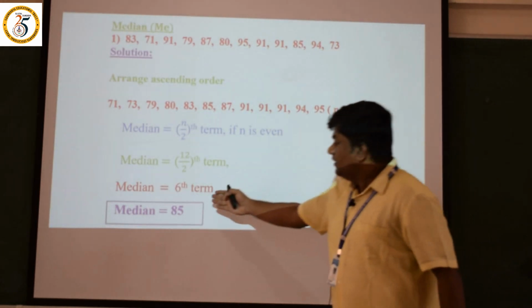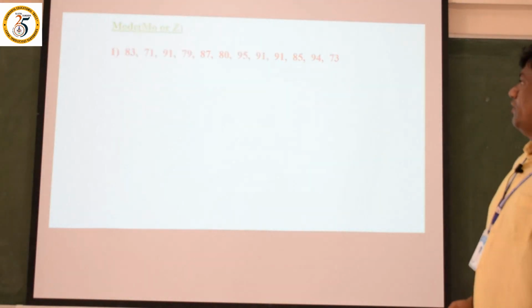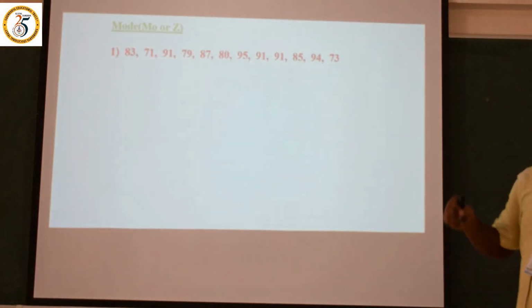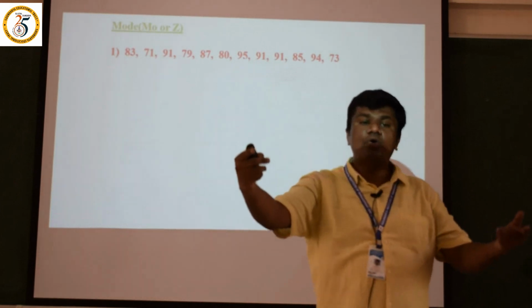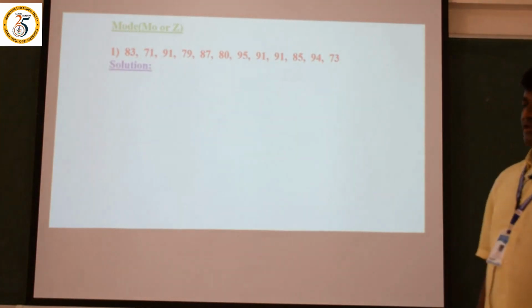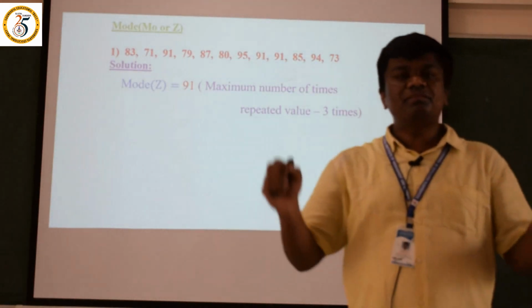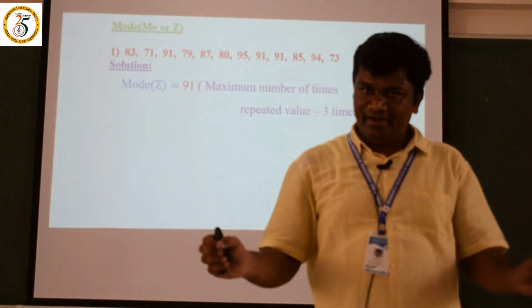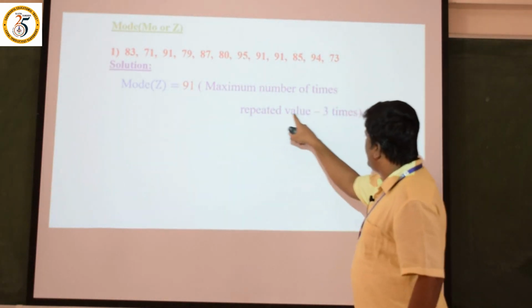Now, after the median, we will go for the third one, mode. Mode is denoted by Z. Same problem I have taken. How to calculate the mode under the ungrouped data? Let us go for the solution. The mode formula is very simple: the value that is repeated the maximum number of times.